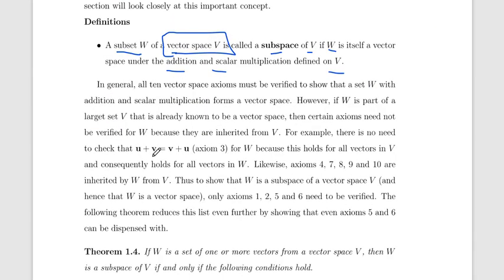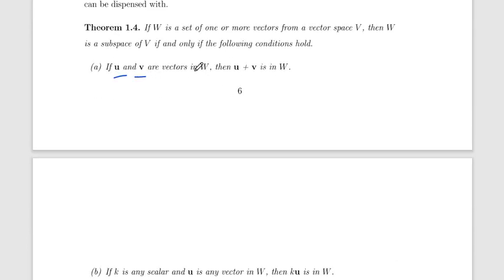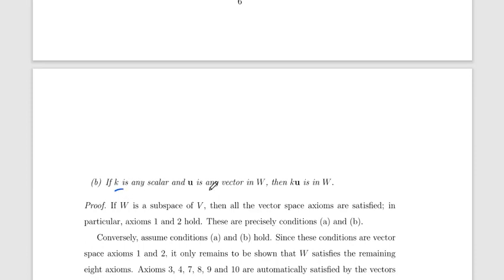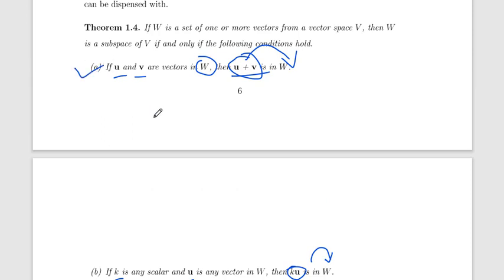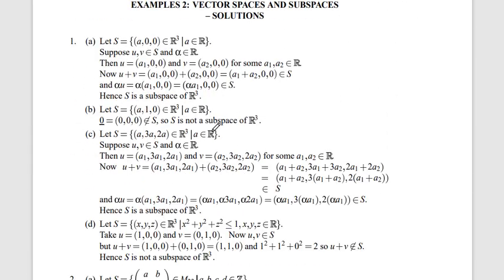Okay, so let's start with the example. These are the two conditions. If U and V are vectors in W, then their addition will also be in W, and if K is any scalar and U is a vector in W, then its multiplication with the scalar also has to be in W. If these two conditions are satisfied, then we can say that W is a subspace of vector space V. So let's start with an example so you can get a better idea.